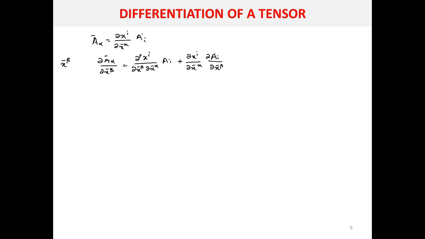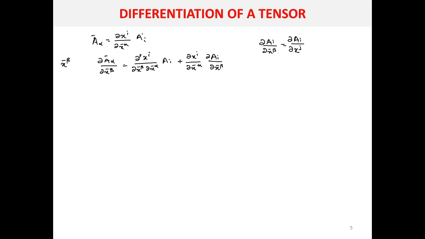But here the A is the component in the unbarred coordinate system, so you have to differentiate this function with respect to unbarred coordinates. So ∂A_i/∂x̄^β can be written as, first you have to differentiate it with respect to unbarred coordinates, that is, let it be some ∂x^j.